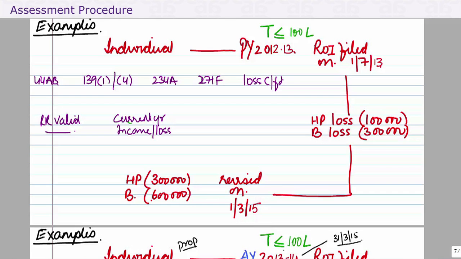Well, let's take one more. For previous year 12-13, the return is filed on 1/7/13. Not covered by 44AB. Therefore, the due date obviously is 31st of July. This return is a return under 139(1). Finally, we have a client who's filed a return before the due date. He has filed loss.